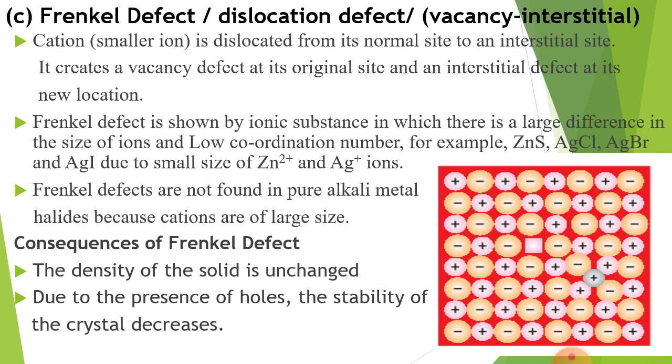Look at the diagram. One square is shown to you. This square is the place of cations. Here vacancy is created and the cations move to another side in the voids.